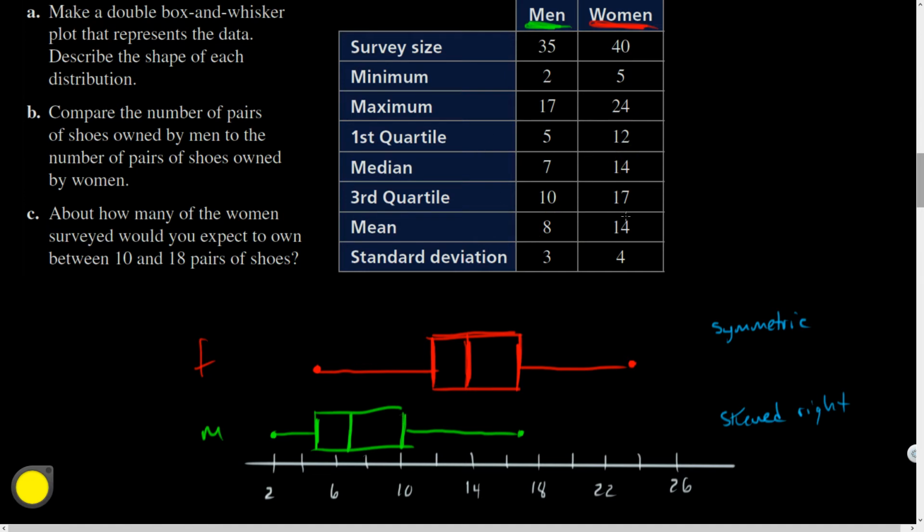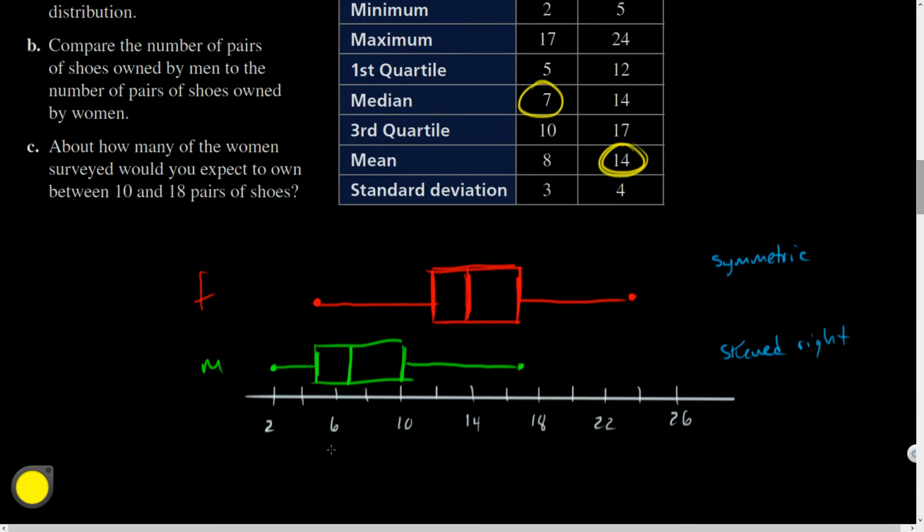The mean for women was 14. The median for men was 7. So you could say, on average, men own half as many shoes as women. That's on average, so that's something that I could say.